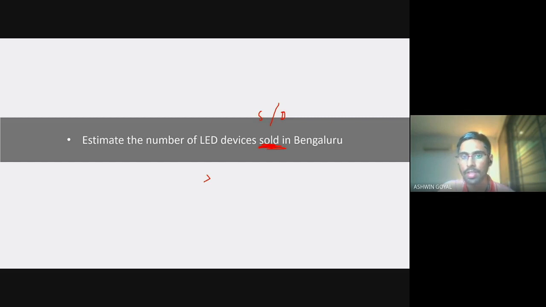Number of LED devices sold. I'm not looking at the ones that are being used. It is totally possible that 1,000 LEDs are sold, but 100 of them go waste, go unused. So I'm just looking at the sold part, right? That is how you should solve this question ideally. But you'll of course get similar numbers, since we just want the ballpark range. You'll still get similar numbers from the demand side as well.